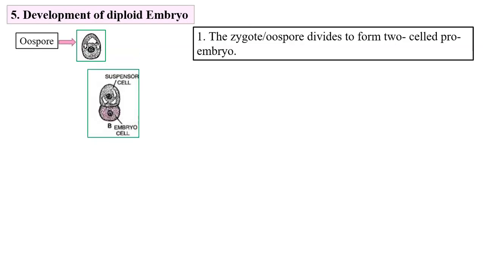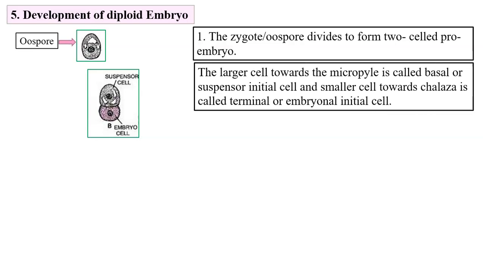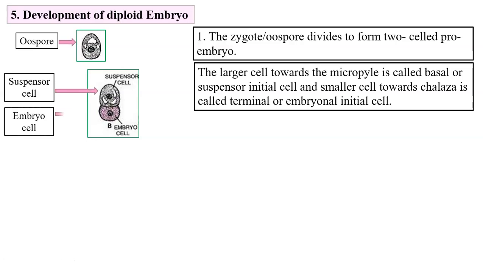The two cells formed are the larger micropylar side cell, the suspensor initial cell, and the smaller chalazal end side cell, the embryonal initial. So suspensor cell is larger cell and embryo cell is smaller cell. Suspensor cell is towards the micropylar end. Embryonal initial cell is towards the chalazal end.